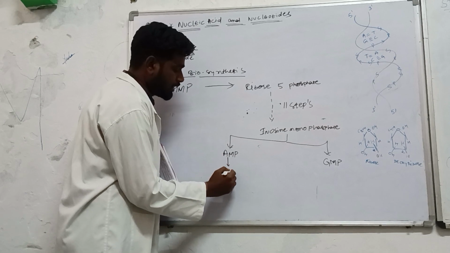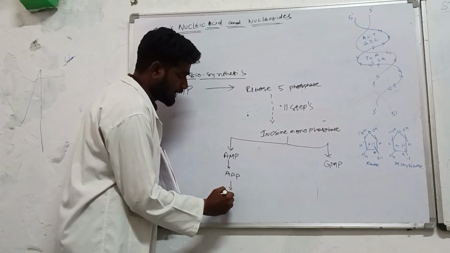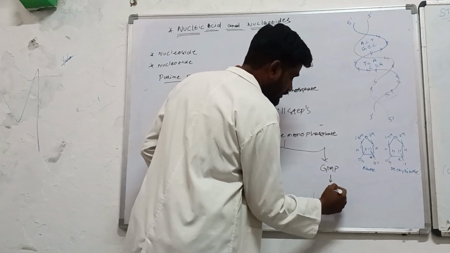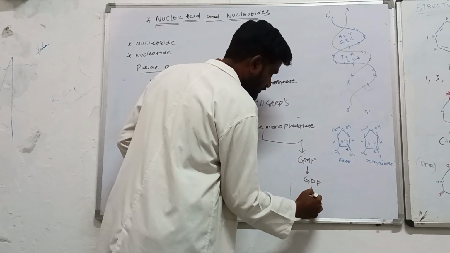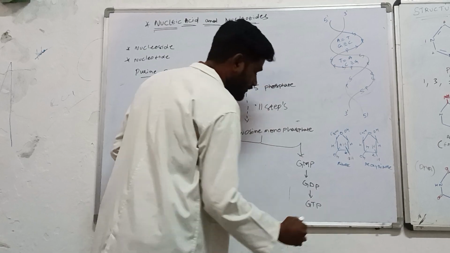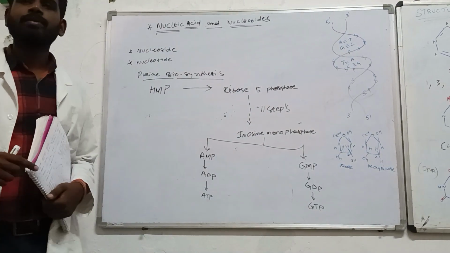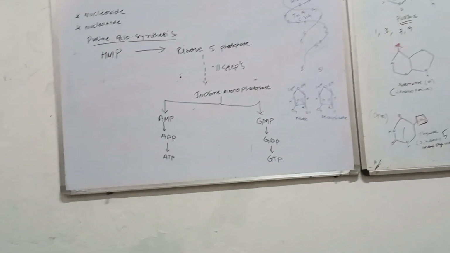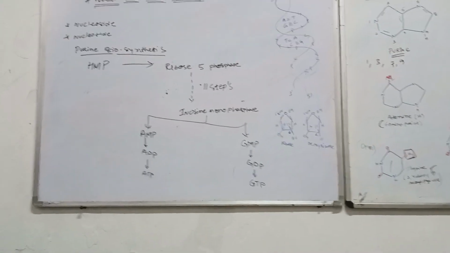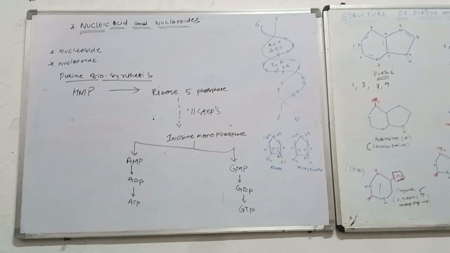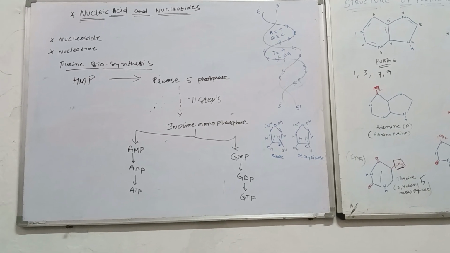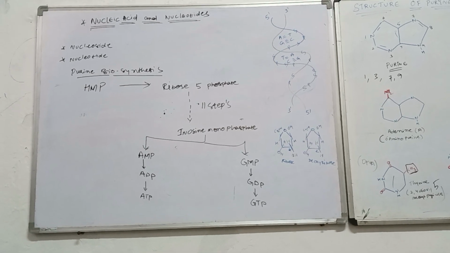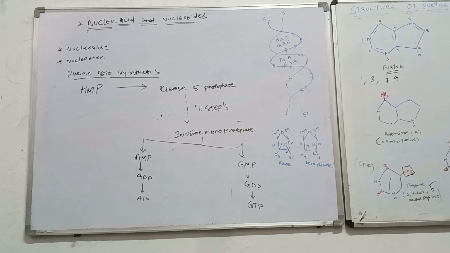Now it can be turned into ADP and ATP, and here also it can be GDP. ये GDP वो इंडिया की GDP नहीं है, ठीक है? It is guanine diphosphate. So why am I telling you this? Because that is purine metabolism. It is connected to the formation of uric acid inside your body. For understanding that, you should have a clear idea.